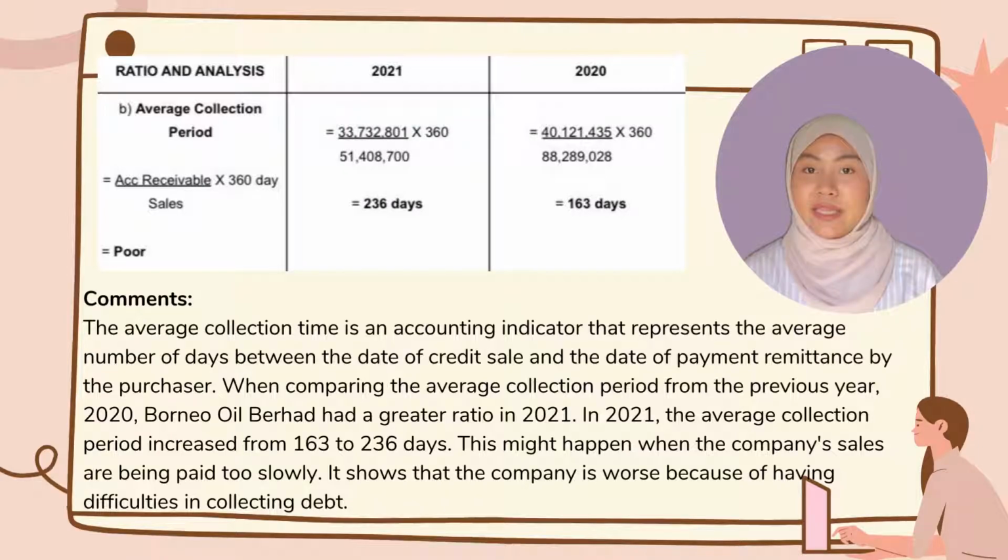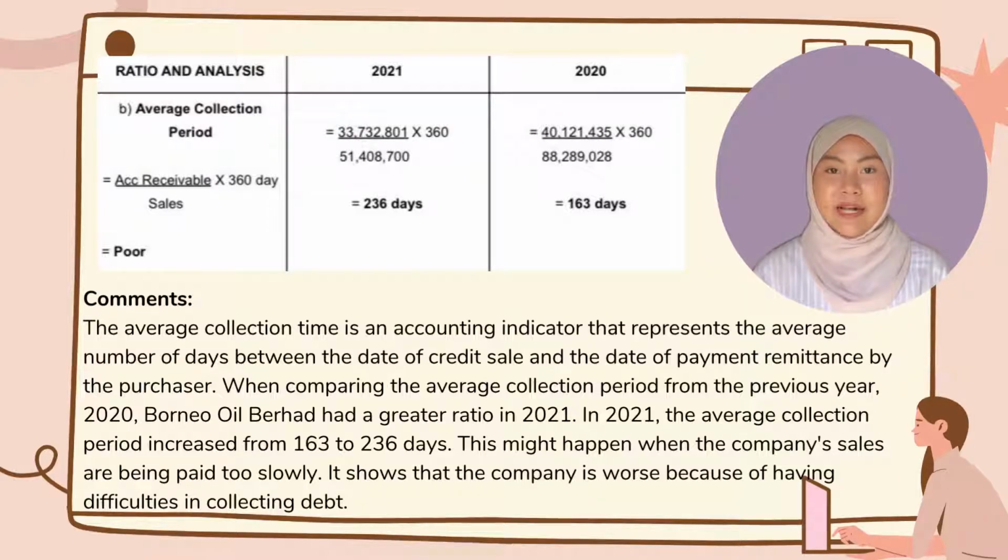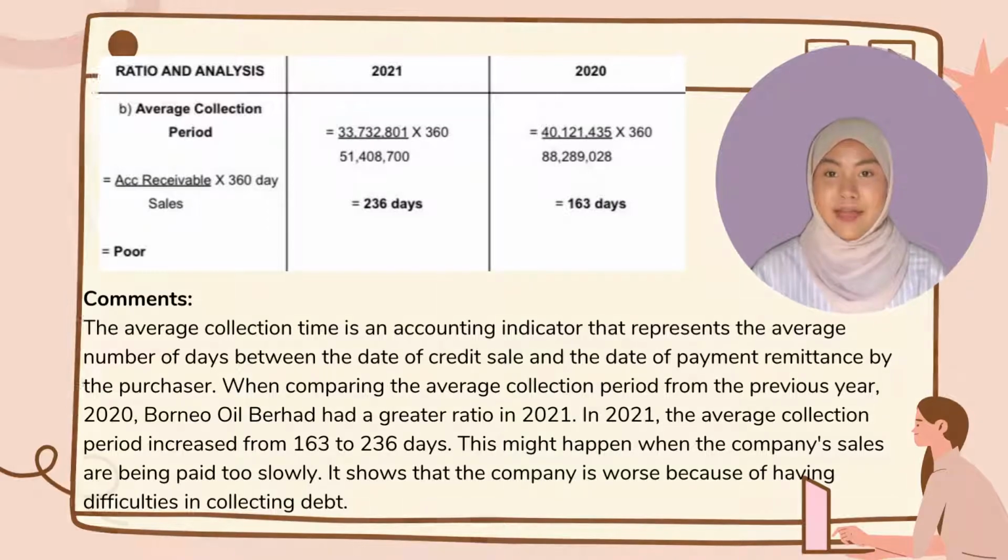In the year 2020, the amount of account receivable is RM40,121,435 and the amount of sale is RM88,289,028. After calculation, we will get 163 days as the answer. After comparison, it shows that the average collection period in the year 2021 has increased from 160 days to 263 days. It shows that the company is receiving slow payment from its customers. Not only that, the company is also having difficulties in collecting them.